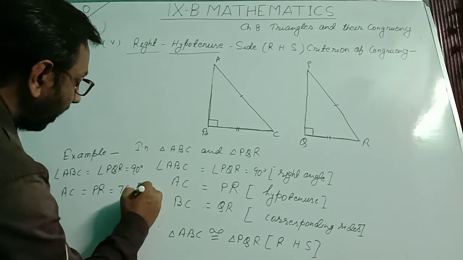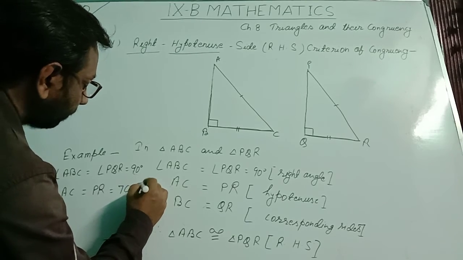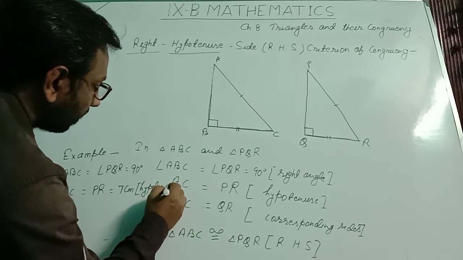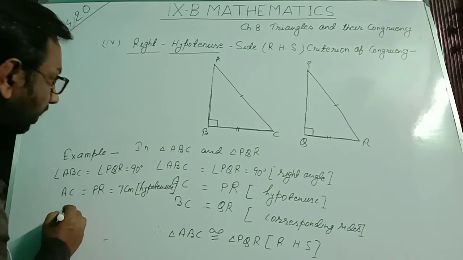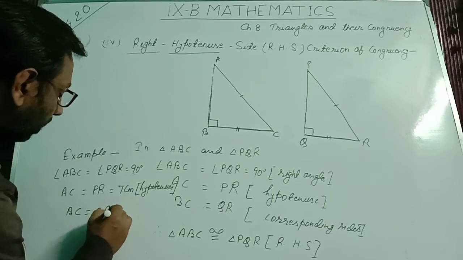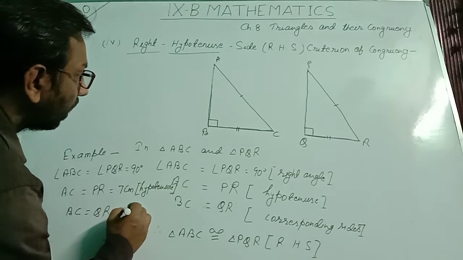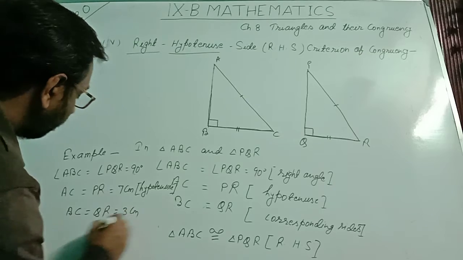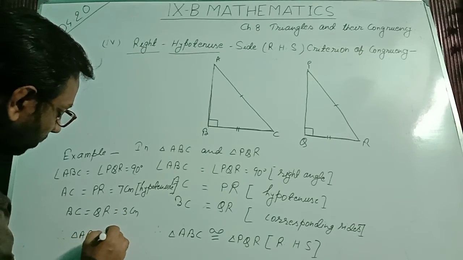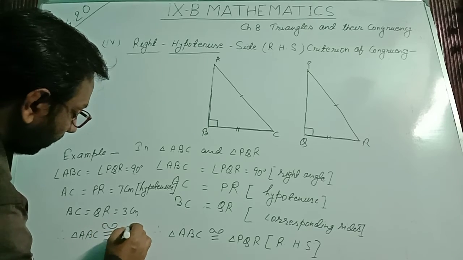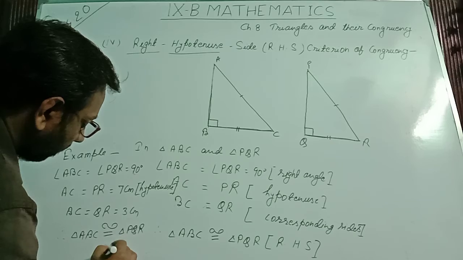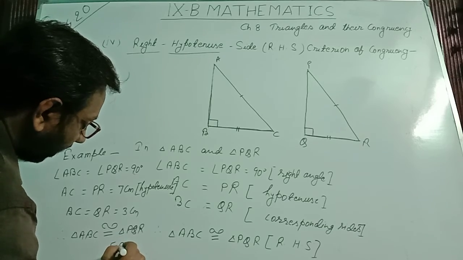In bracket we write hypotenuse. And third, BC equal to QR, that may be equal to 3 centimeter. Therefore triangle ABC is congruent to triangle PQR by RHS.